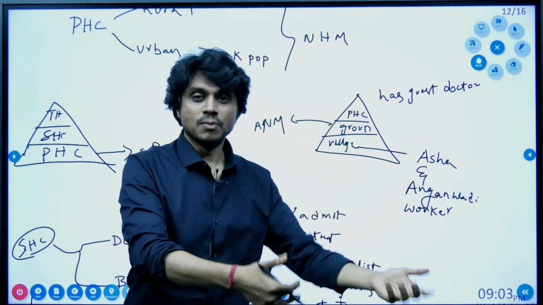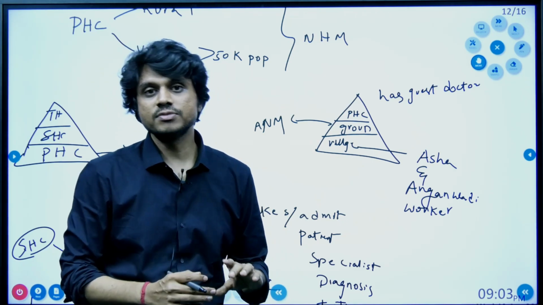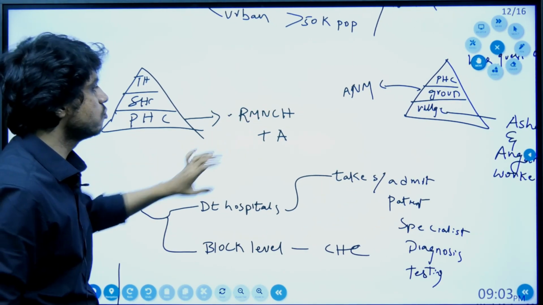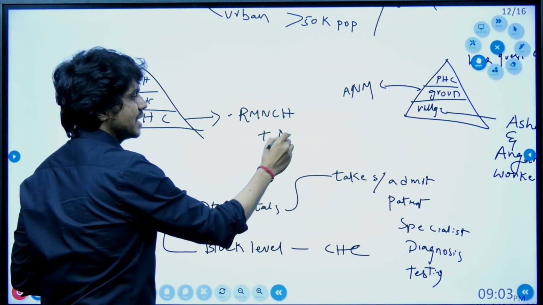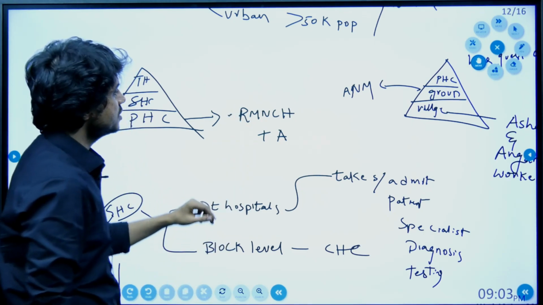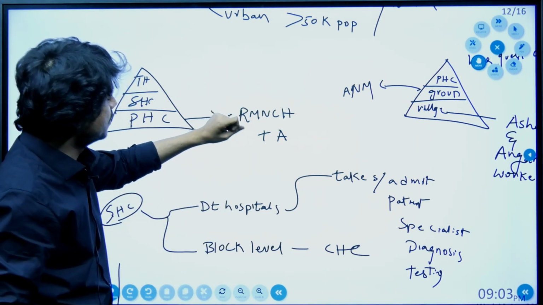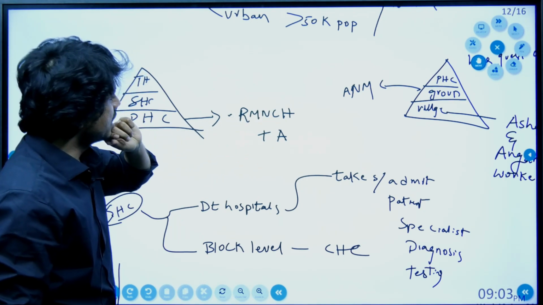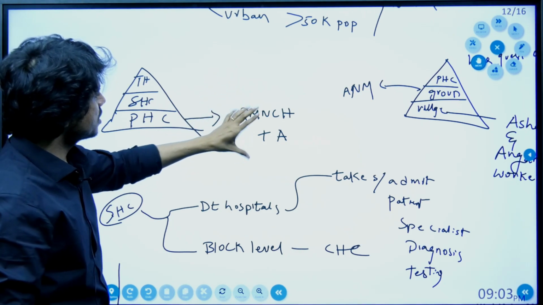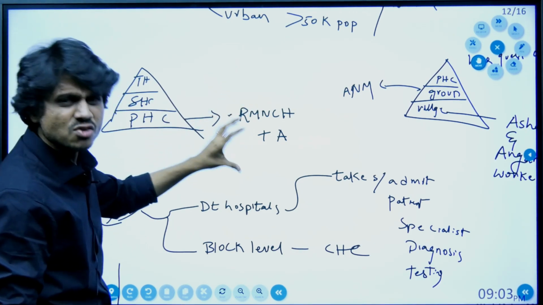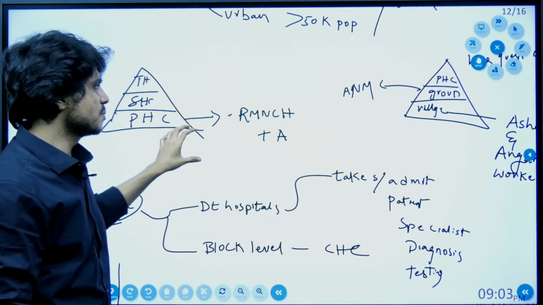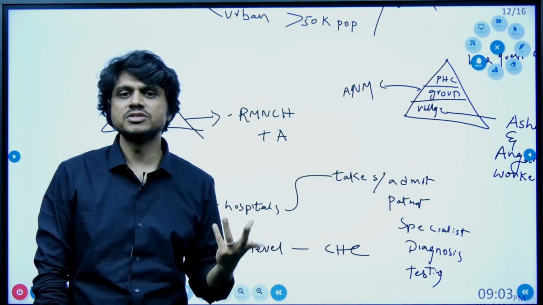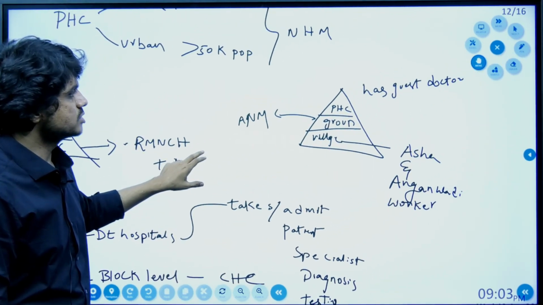This is the ideal, but what is ideal is always different from the reality, right? So what is happening at the primary healthcare center? The primary healthcare centers are primarily focusing on the RMNCH plus A. This is an abbreviation for reproductive health, maternal health, neonatal health, child health, and also adolescent health. So the major focus is on women and child, simply speaking, at the primary healthcare center. For the other issues, diagnosis is not happening, free medicines are not happening. Only for these purposes, some kind of thing is happening.